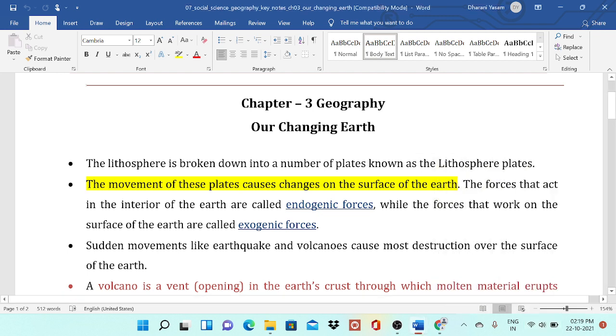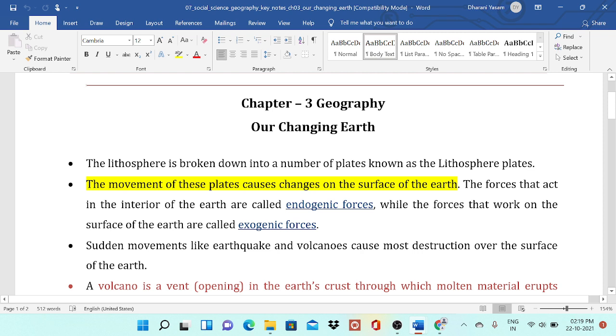The lithosphere is broken down into a number of plates known as the lithosphere plates. The movement of these plates causes changes on the surface of the Earth. This is an important sentence. The movement of these plates causes changes on the surface of the Earth.